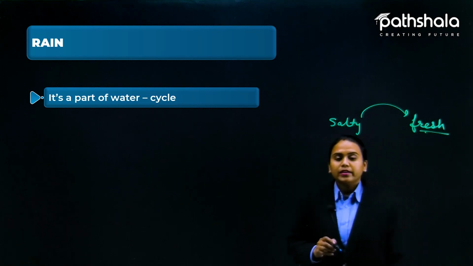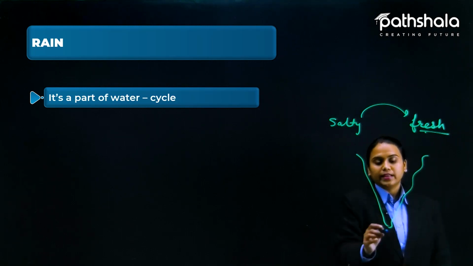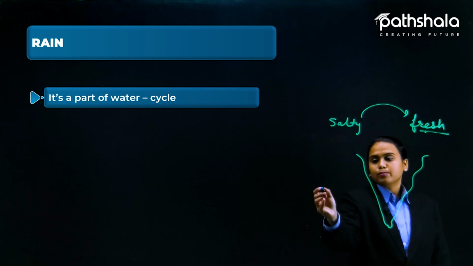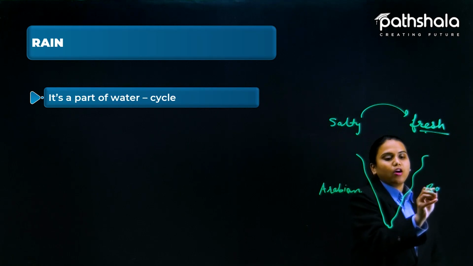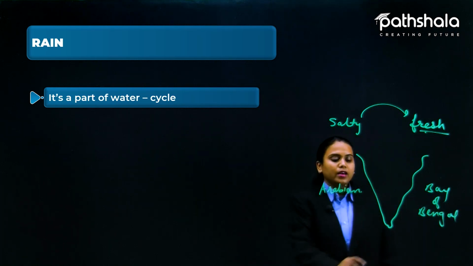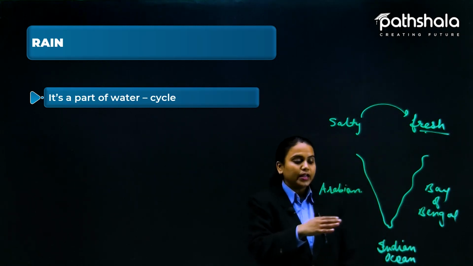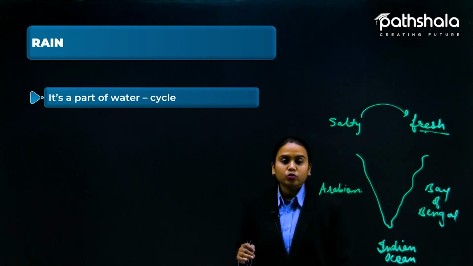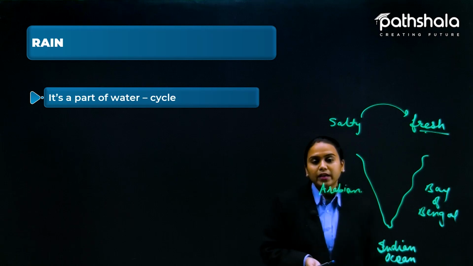And you know that the rain here comes because of peninsular India. Our India looks like this, and here at this point we have the Arabian Sea, and here near Bengal we have the Bay of Bengal. So we can say that from three sides of our India, with the Indian Ocean, we are all covered with water bodies. So this water vaporizes, and because it is near the Tropic of Cancer, these regions are getting too much heat. The temperature here is high compared to the other northern parts of India.